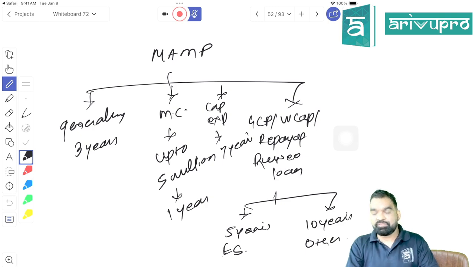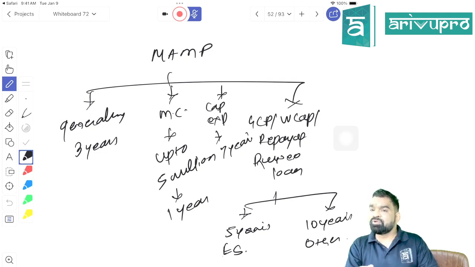You should use it for the stated purpose for which the loan has been taken. If you're using it for some other purpose, they can file a case of diversion of funds, or they can file a case of siphoning of funds. Second, you should never use these funds for the real estate business. You should never use this fund in the stock market. You should not make any kind of equity investment by using this fund.